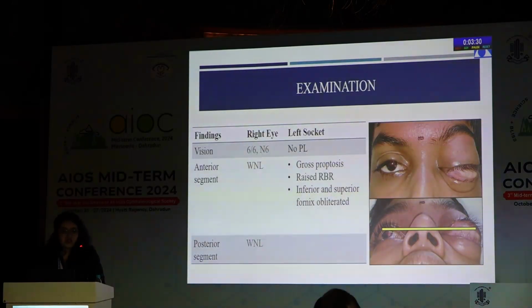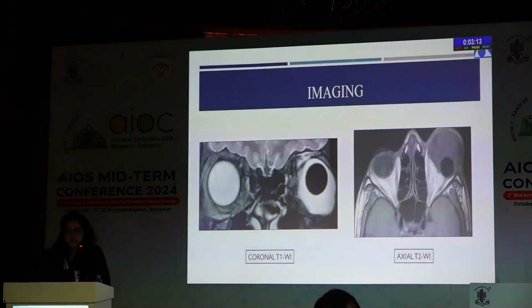On examination, in the right eye, vision for distance was 6/6, near vision was N6, and the anterior and the posterior segments were within normal limits. The left socket showed gross proptosis with raised retrobulbar resistance, and the inferior and the superior fornix were obliterated. MRI was done for the patient.